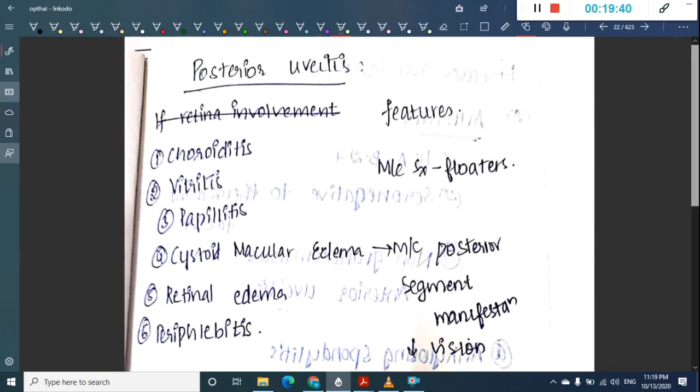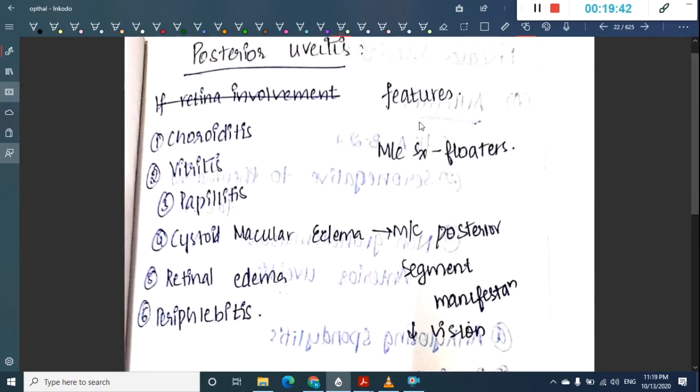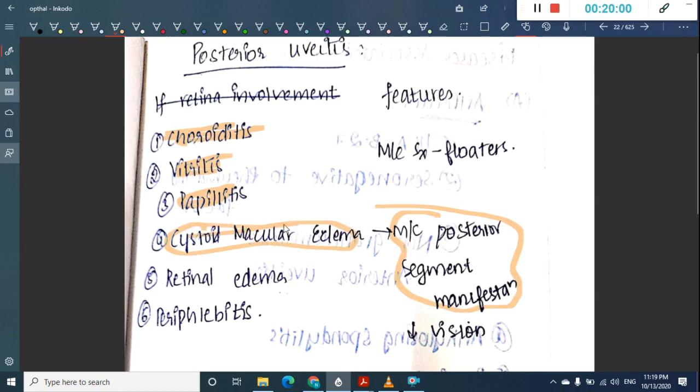So in posterior uveitis we see choroiditis. What else are we going to see in posterior uveitis? We can see things like choroiditis, vitritis, papillitis, and cystoid macular edema, which is the most common posterior segment manifestation that decreases vision. You can see retinal edema, and you can also see periphlebitis.